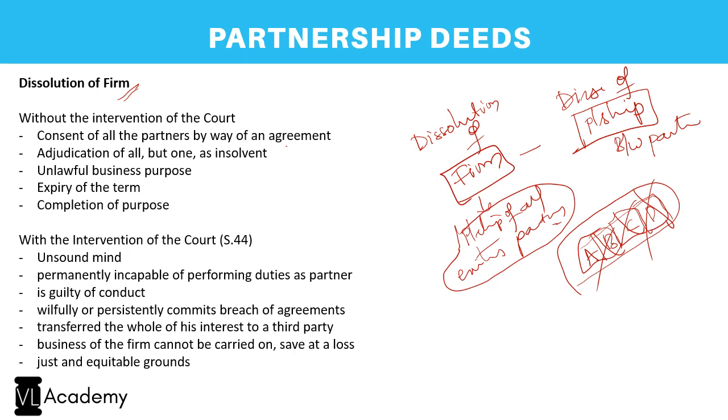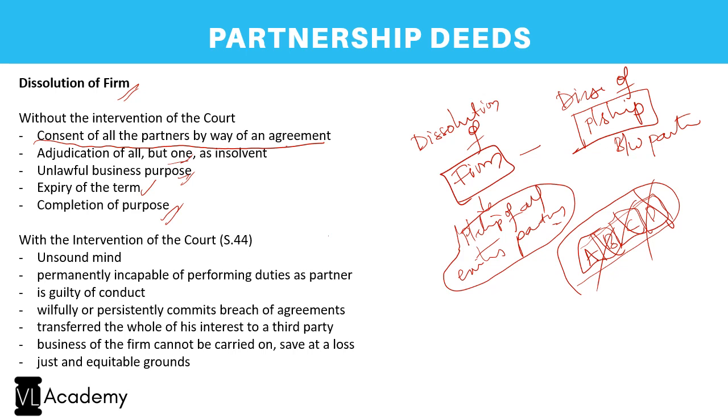So it can be voluntary by way of consent of all the partners, by way of an agreement, or it can be compulsory. It will be compulsory if all but one, that is, except for one, everyone else has been adjudged to be an insolvent. So you have gone insolvent, so no more a partnership firm, or where the purpose has turned unlawful, or the term for which the partnership has been established has expired, or the purpose for which the partnership has been established has been accomplished. So in these cases, the firm shall be dissolved.